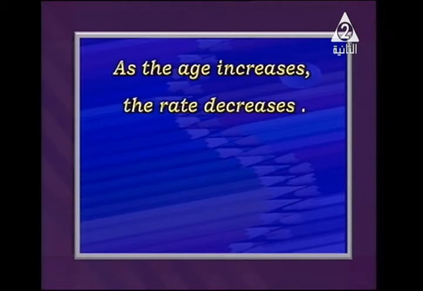As the age increases, the rate decreases. So logical. When the age increases in the living organism, like the female, the rate of reproduction decreases because the number of ova also decreases. And what else do we have in the capacity or the rate of reproduction?